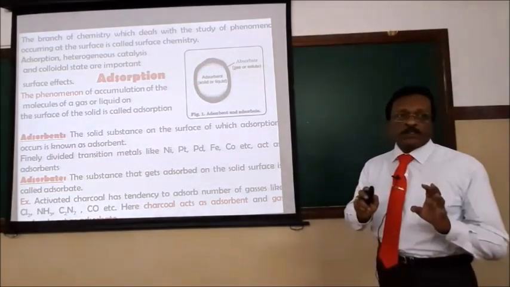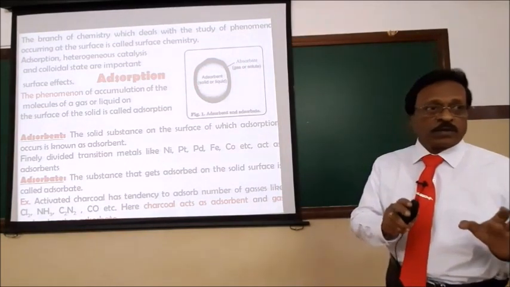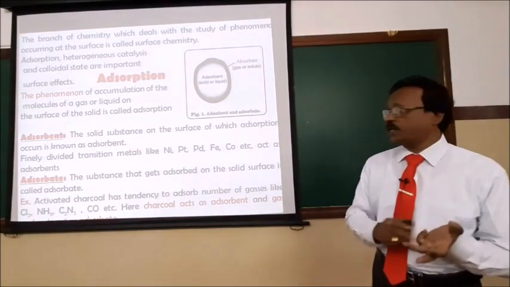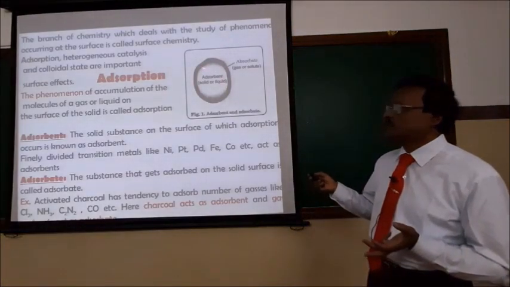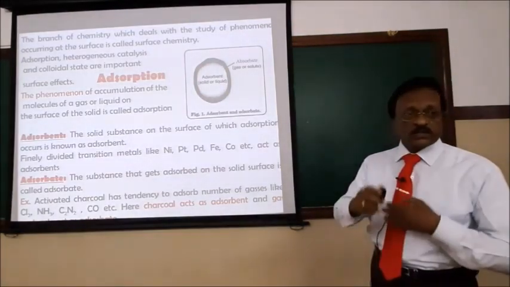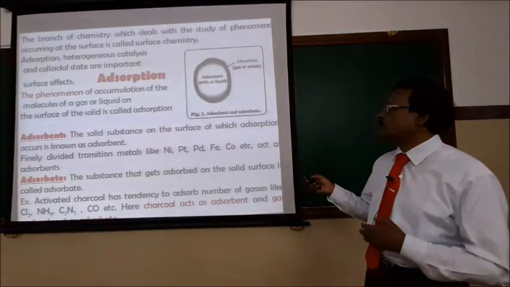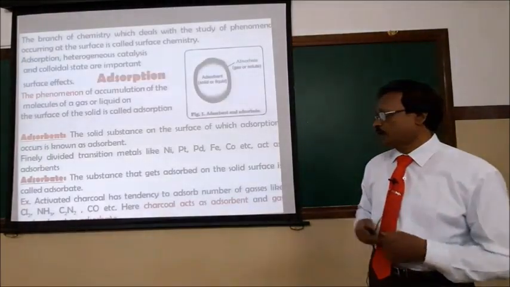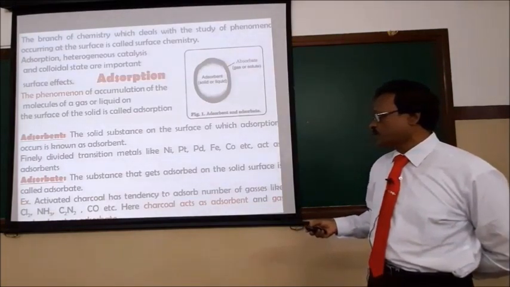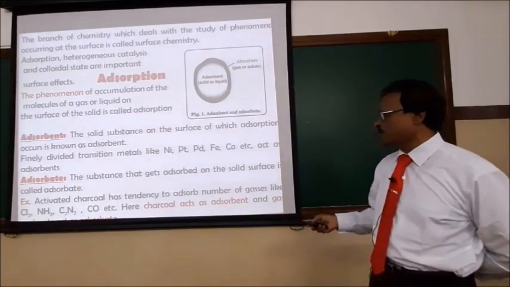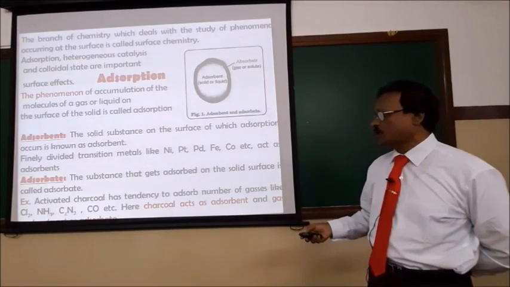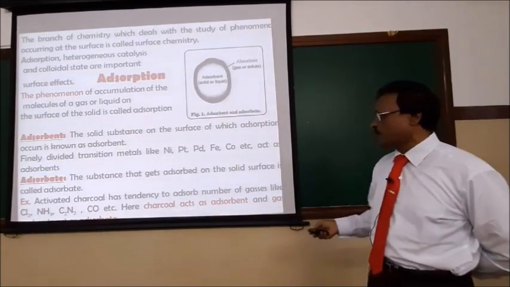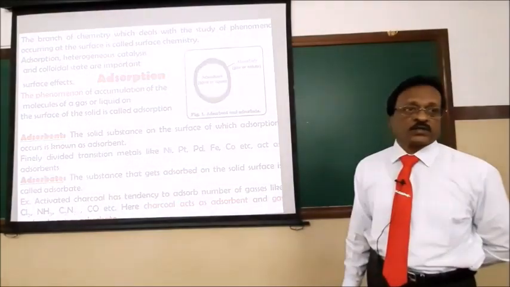So these two terms, you should be able to apply without confusion whenever they come. I am going to use the words adsorbent and adsorbate. Remember, adsorbent is any solid substance on the surface of which adsorption takes place. The molecules that are getting adsorbed are called the adsorbate. Activated charcoal has a tendency to adsorb a number of gaseous molecules like chlorine, ammonia, cyanogen, and carbon monoxide. Here charcoal acts as the adsorbent and the gaseous molecules act as the adsorbate.